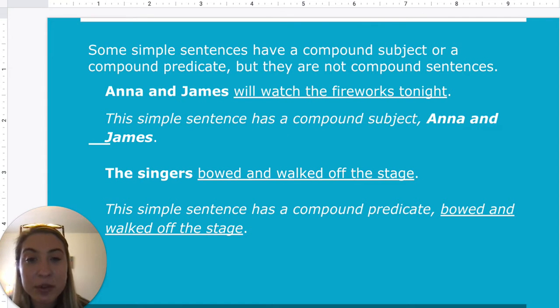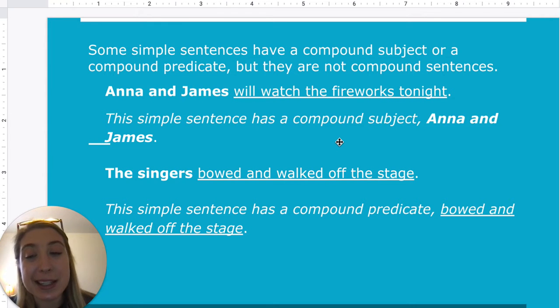Now, some simple sentences have a compound subject or a compound predicate, but they are not compound sentences. So remember, I could say Anna and James will watch the fireworks tonight. Here, the simple sentence has a compound subject, Anna and James. So the sentence is about two people, not just one.